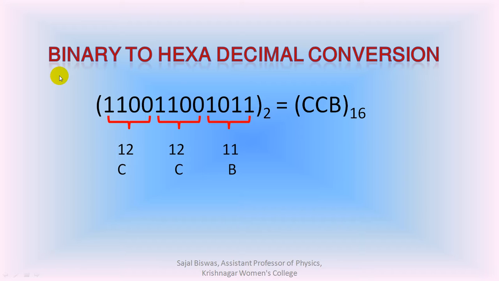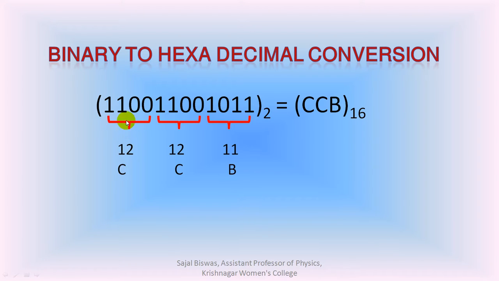For binary to hexadecimal conversion, the digits are grouped as 4 digits as shown here. The total of 12 digits has been divided into 3 groups. If there is any shortage of digits, we can add the required number of 0s on the left hand side.